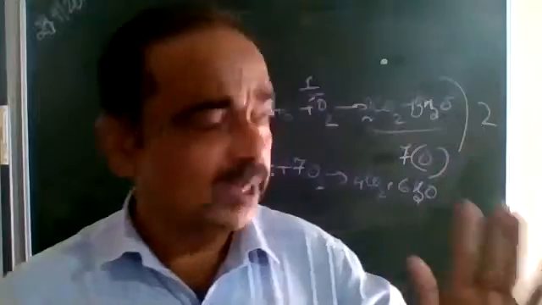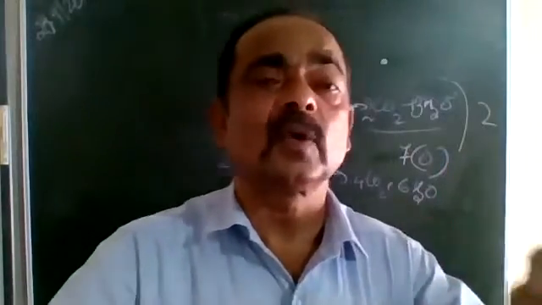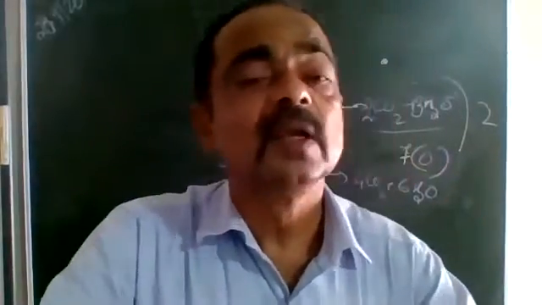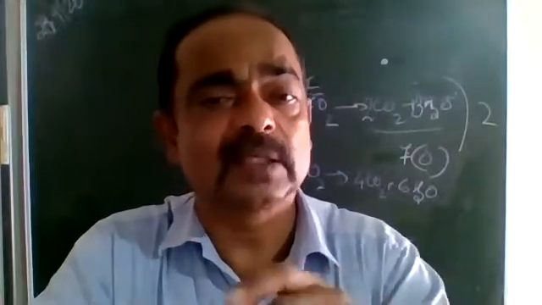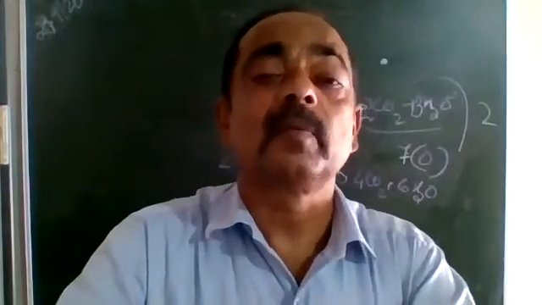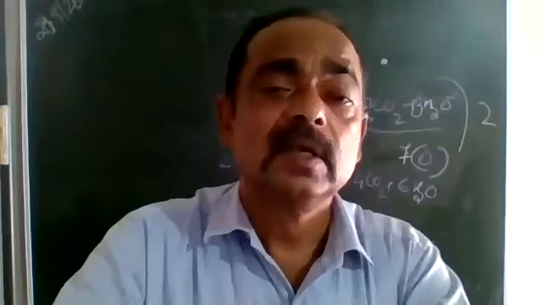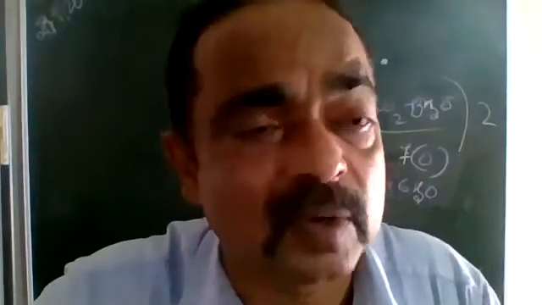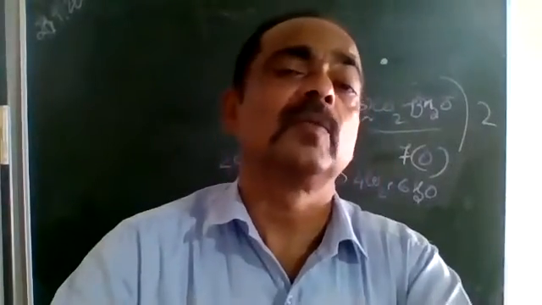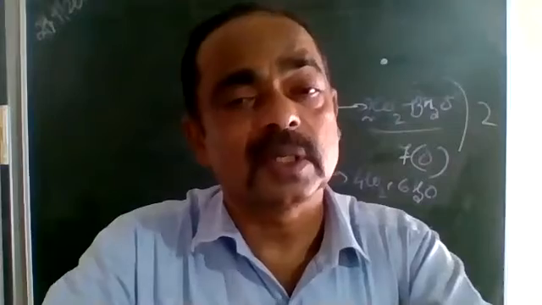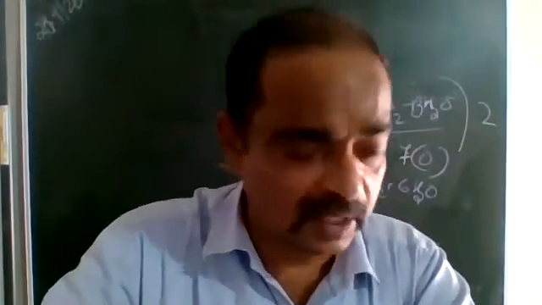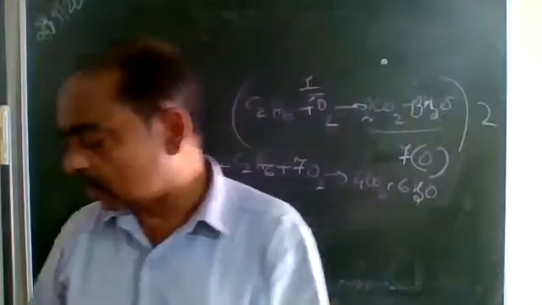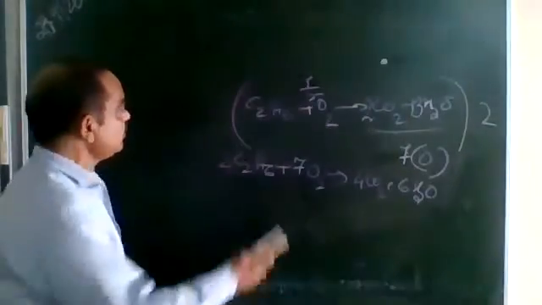Understood? So you may get a question like this: balance the following equation. That is one part. And otherwise, a fill in the blanks with one blank given, to complete and balance it. That is very rarely asked. And in case they ask, the reaction will come from the NCERT. So whatever chemical equations are given in the NCERT book, you should know. Agreed? Okay, now the next one is types of chemical reactions.